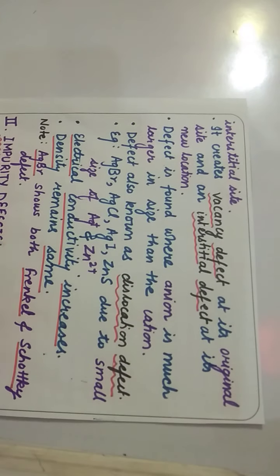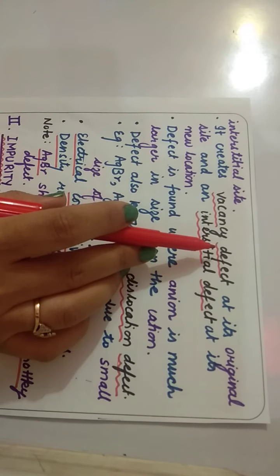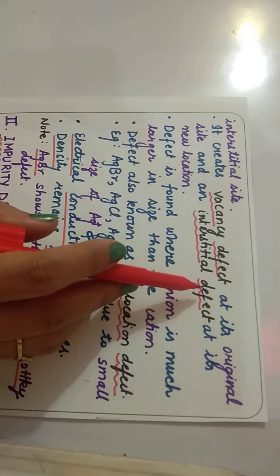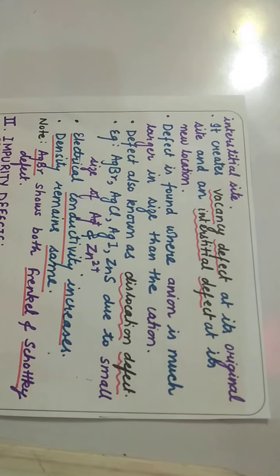From this side the cation leaves its normal site and occupies a site in between, an interstitial site. Then two things happen. As the smaller ion leaves its own site, a vacancy defect is created, and as it occupies an interstitial site, an interstitial defect is created.